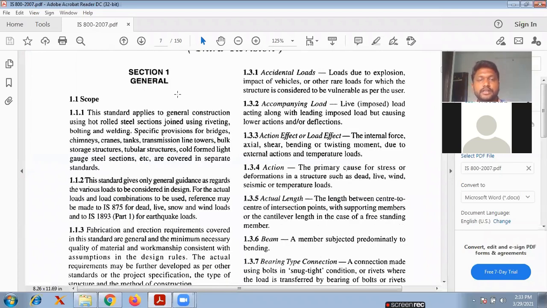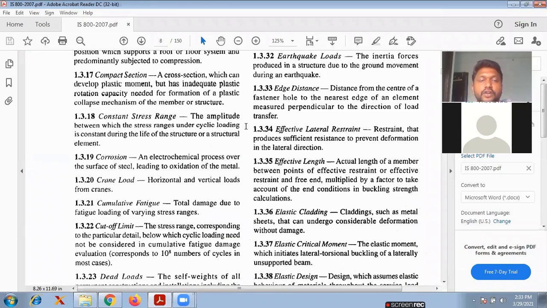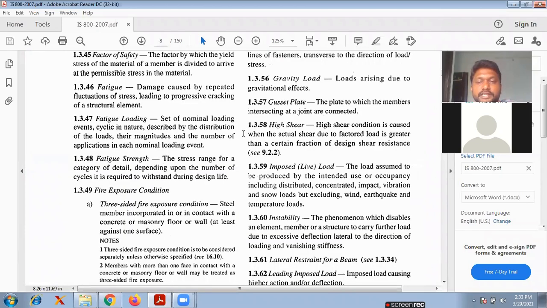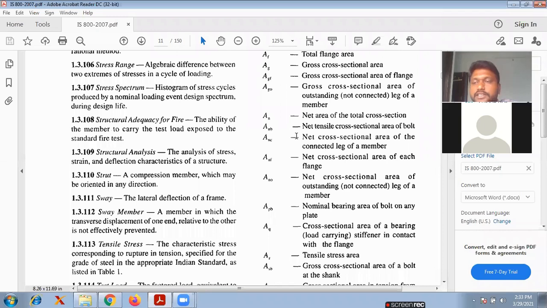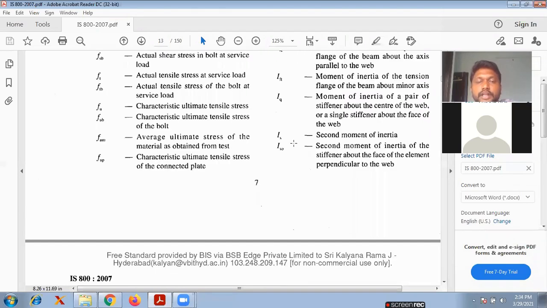Simply observe. In the general section, they directly show all the theory, like whatever you observed in the IS 456 code book. When you are free, simply go through all this, the terminology of the steel structures. See, ultimate stress, strain hardening, stress, nomenclature, these are the symbols. You will observe here all the symbols we use in steel.